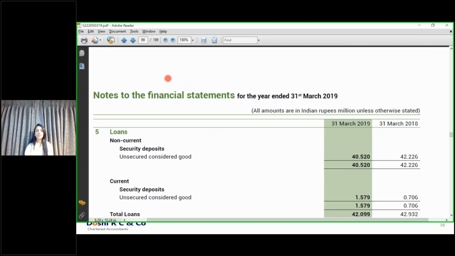Next, security deposit. We discussed it. Both the conditions are getting met. It is an amortized cost classification. And remember, you don't have options. If all the conditions are getting met, you have to classify it as amortized cost. Accounting, we will discuss. What difference does it make if it is amortized cost or FVTPL or FVTOCI? That we will discuss. But just understand the classification at the beginning. If your classification is correct, your accounting has to be correct.